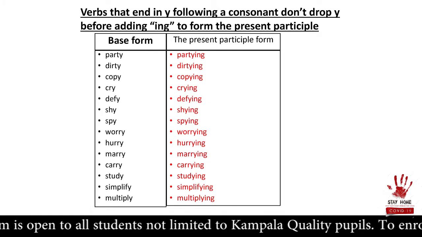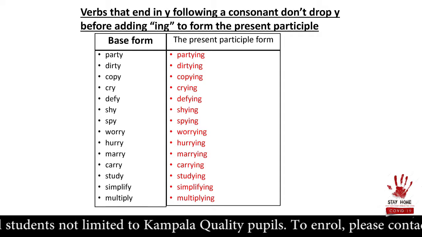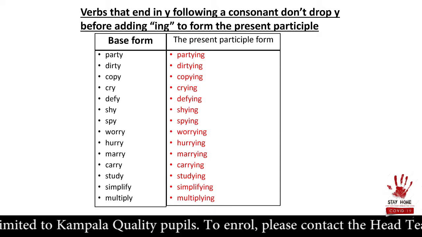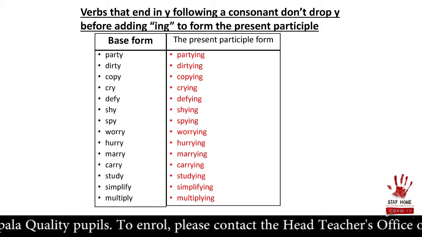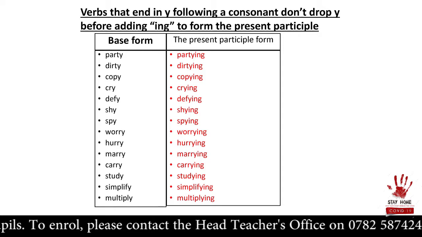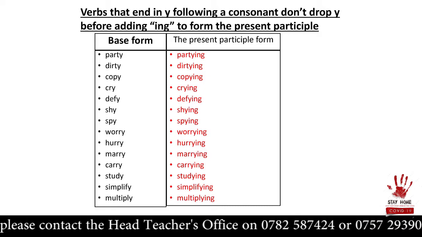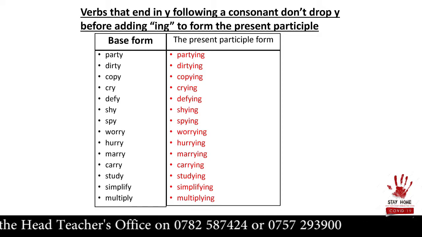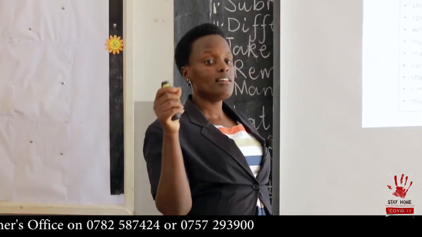Party, partying. Dirty, dirtying. Copy, copying. Cry, crying. Defy, defying. Shy, shying. Spy, spying. Worry, worrying. Hurry, hurrying. Marry, marrying. Carry, carrying. Study, studying. Simplify, simplifying. Multiply, multiplying. Now, we are supposed to use these verbs to construct meaningful sentences.